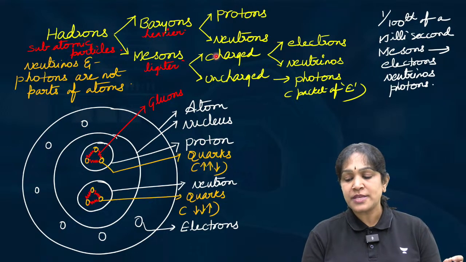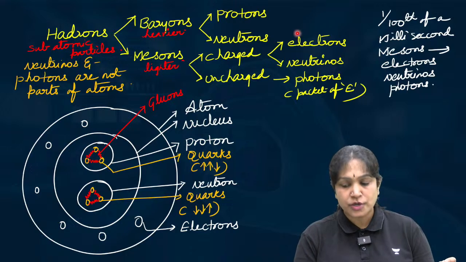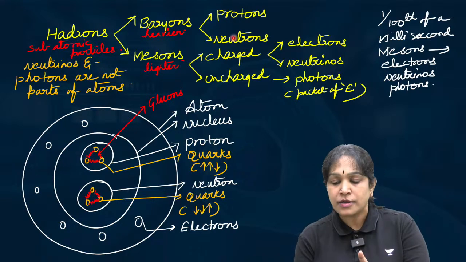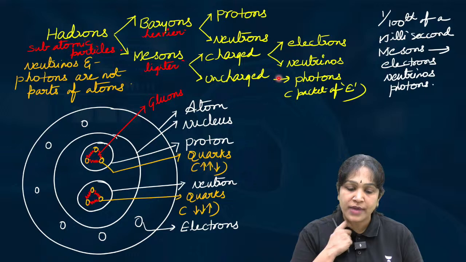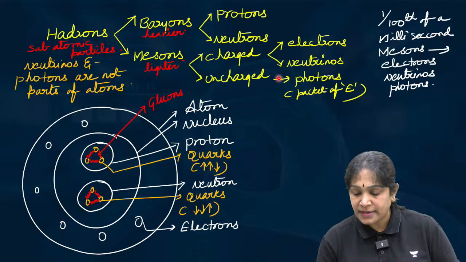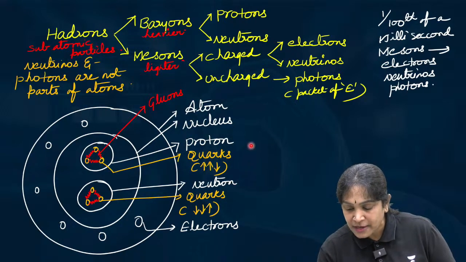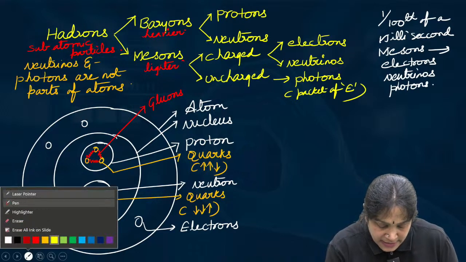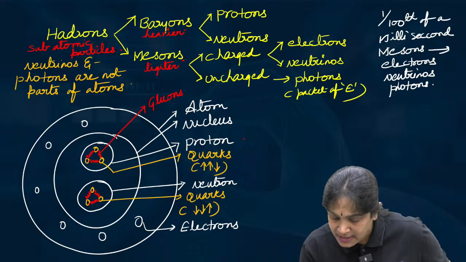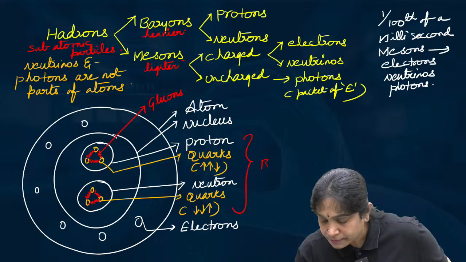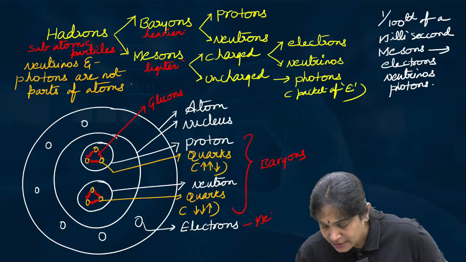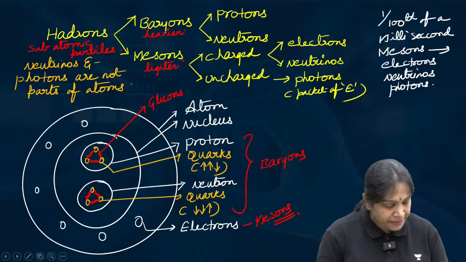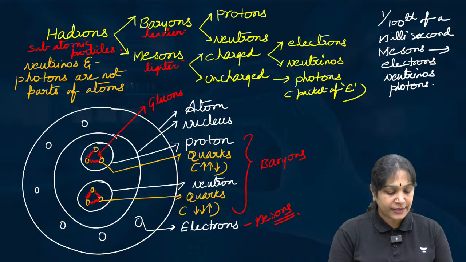A charged meson will get converted into an electron or neutrino, not neutrons, neutrinos, and uncharged mesons will get converted into photons. These are all the subatomic particles. Protons and neutrons are baryons. Like this, let us write here: these are baryons, these are mesons. Got the complete clarity? So this is the atomic structure.